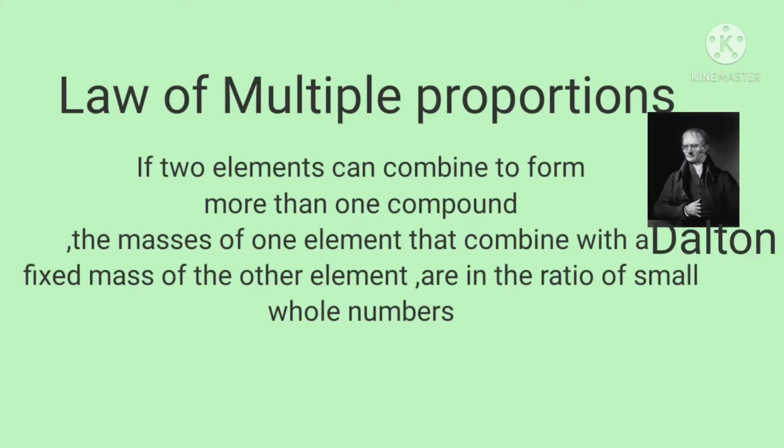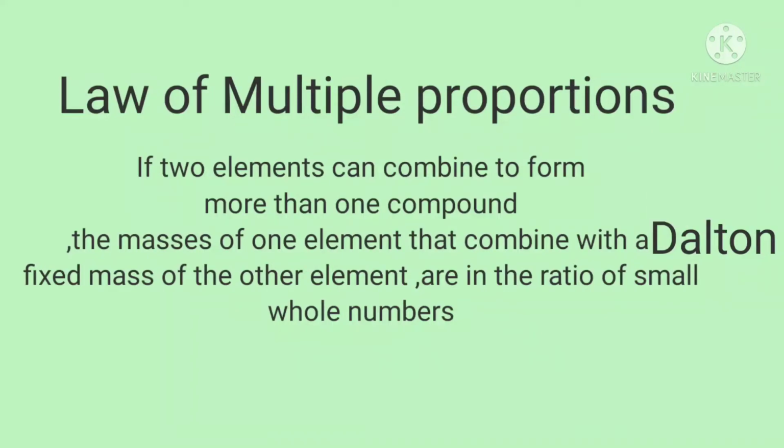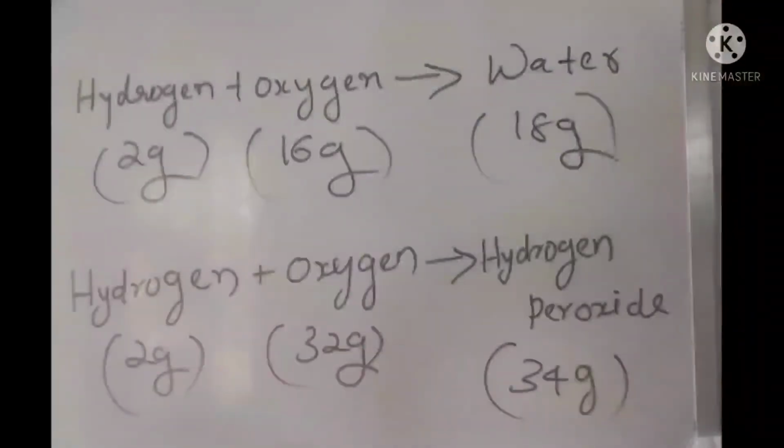Law of multiple proportion. This law was proposed by Dalton in 1803. According to this law, if 2 elements can combine to form more than one compound, the masses of one element that combine with a fixed mass of the other element are in the ratio of small whole numbers. Let us understand the law of multiple proportion using an example.